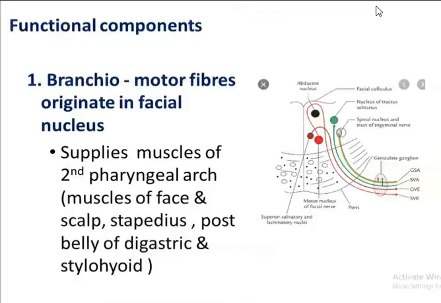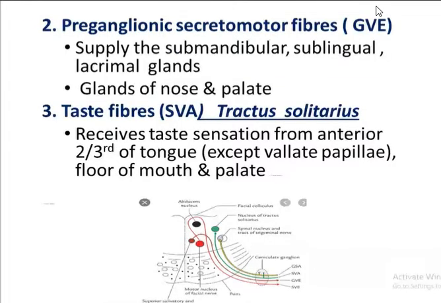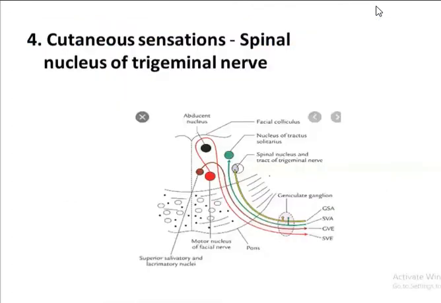So the branchiomotor fibers supply the muscles of the face, or the muscles which are derived from the second branchial arch. Then the preganglionic secretomotor fibers supply the different glands: the submandibular, sublingual, lacrimal, and also the glands of the palate and the nose. Then the taste fibers receive the taste sensation from the anterior two-thirds of the tongue, except the vallate papillae, and also from the floor of the mouth and palate, and then the cutaneous sensation.